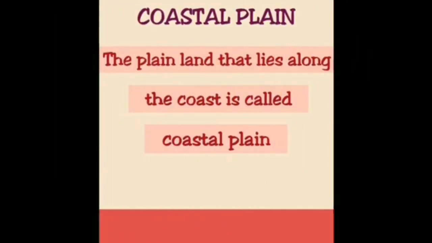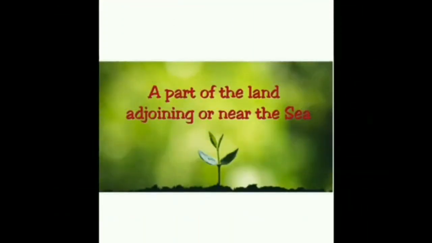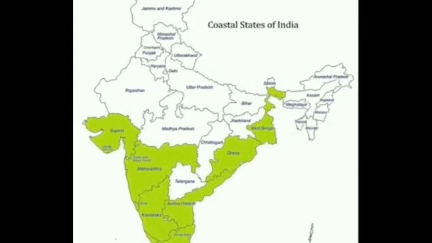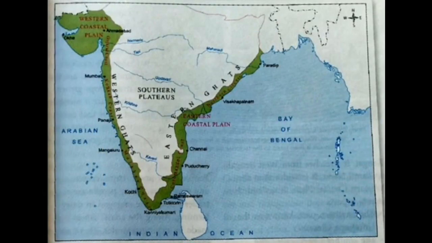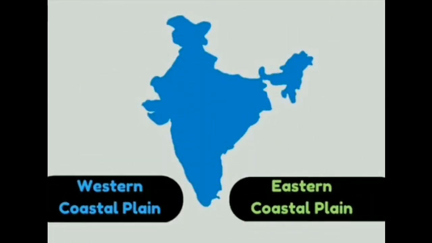Children, the plain land that lies along the coast is called the coastal plain. The meaning of a coast is the part of the land adjoining or near the sea. Western and Eastern Coastal Plains stretch from Gujarat up to West Bengal. Now, kindly see map 3.2 which is given on page 27. This map shows us the location of these plains. Let us now study in detail about the 2 plains.